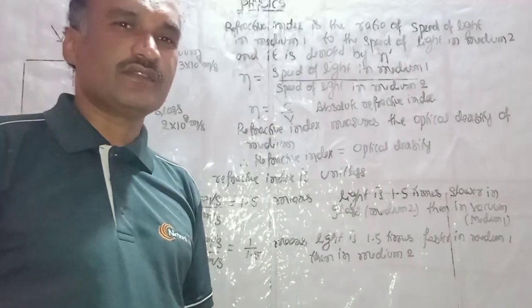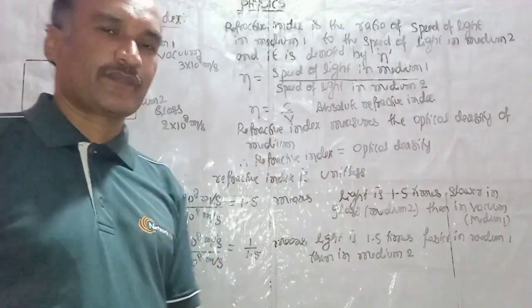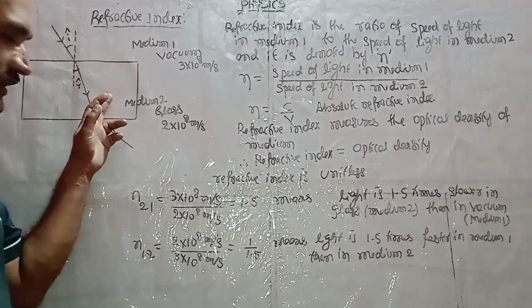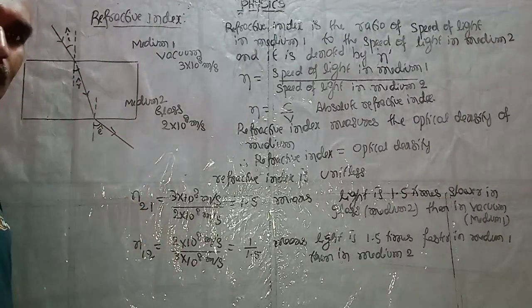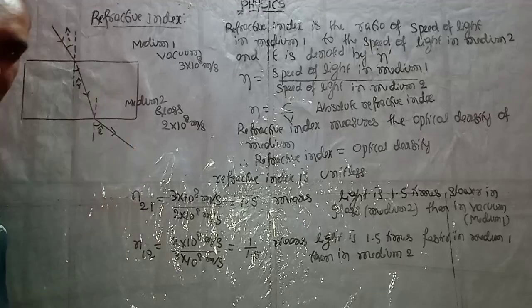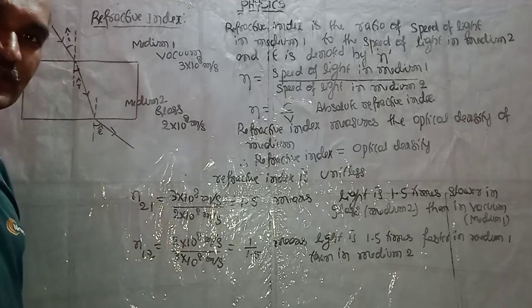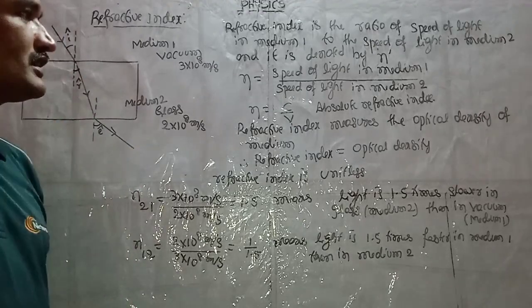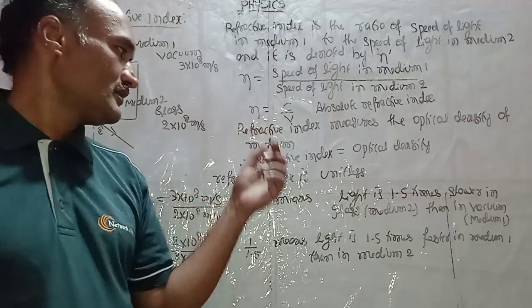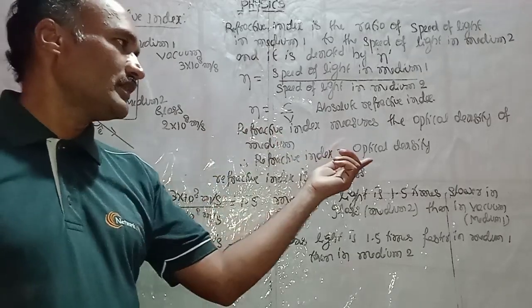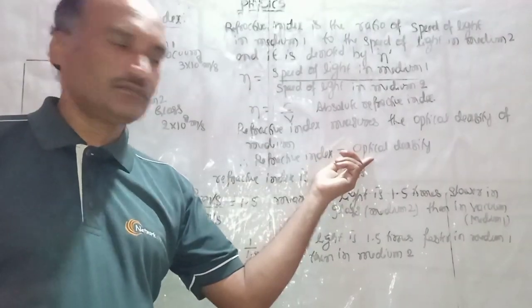What is optical density? It measures how much faster or how much slower light is in medium 2. So refractive index is nothing but the optical density of the medium.